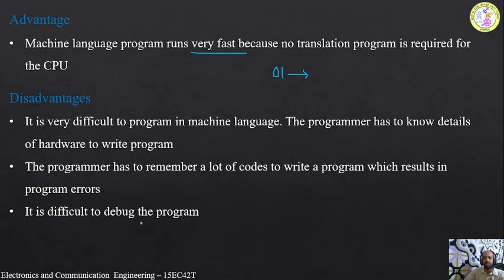But it has many disadvantages. What are the disadvantages? It is very difficult to program in machine-level language. The programmer has to know the details of the hardware to write the program. Why is it difficult to write the program? Because everything is in terms of zeros and ones.